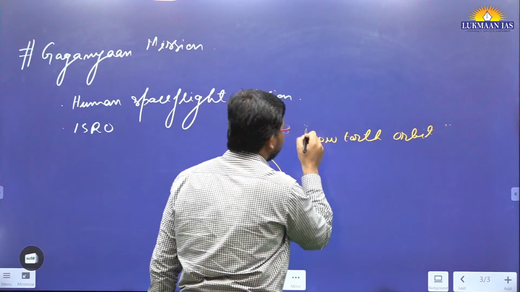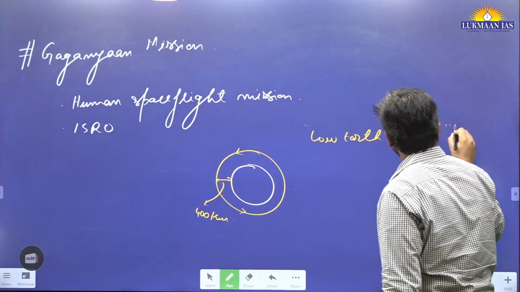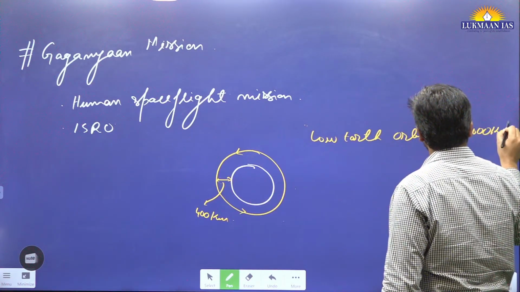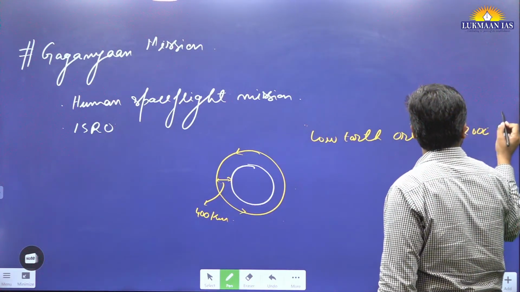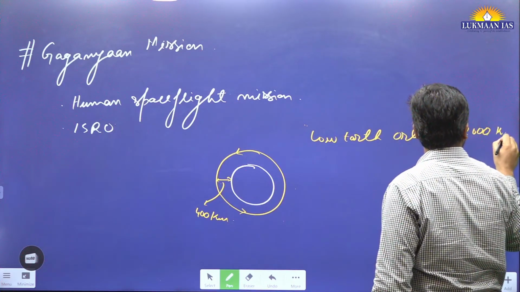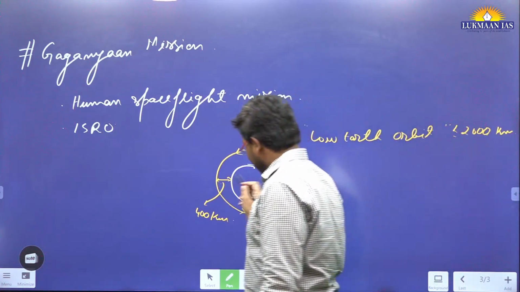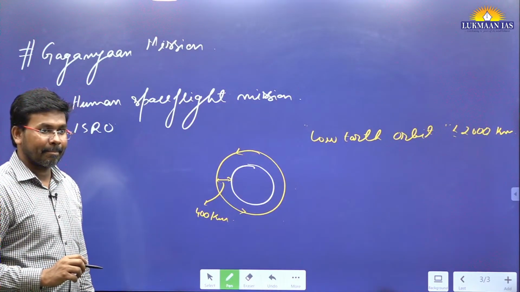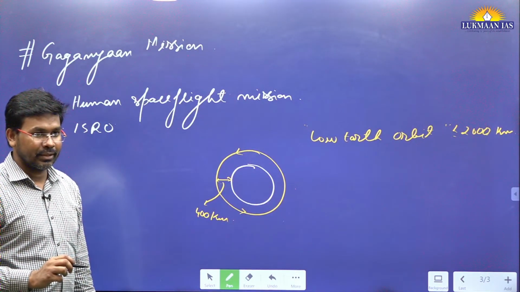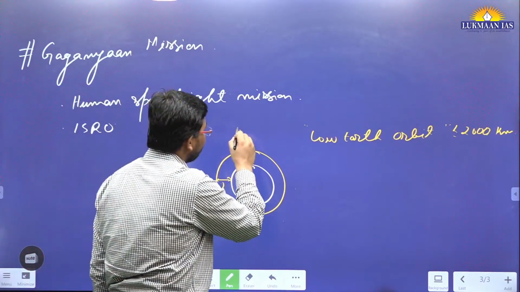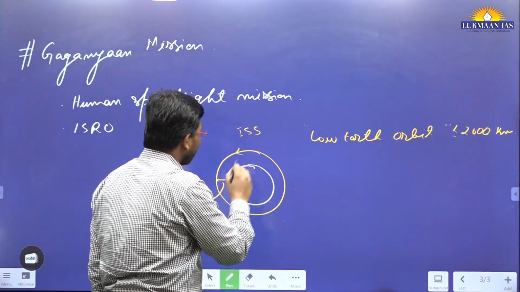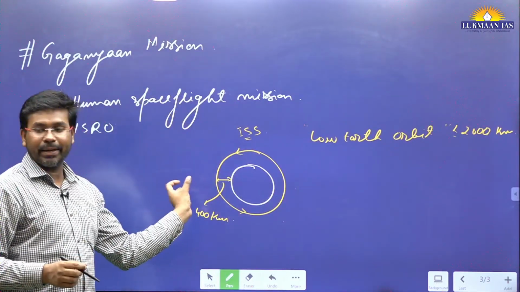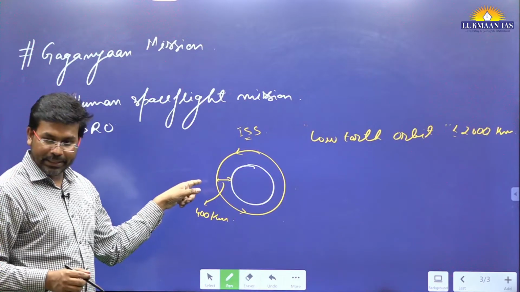Low Earth orbit is any orbit which is less than or equal to 2000 kilometers from the surface of Earth. Here it is at 400 kilometers. The International Space Station is also placed at an orbit of 400 kilometers. There can be a little bit up and down, but they want to place it over here.